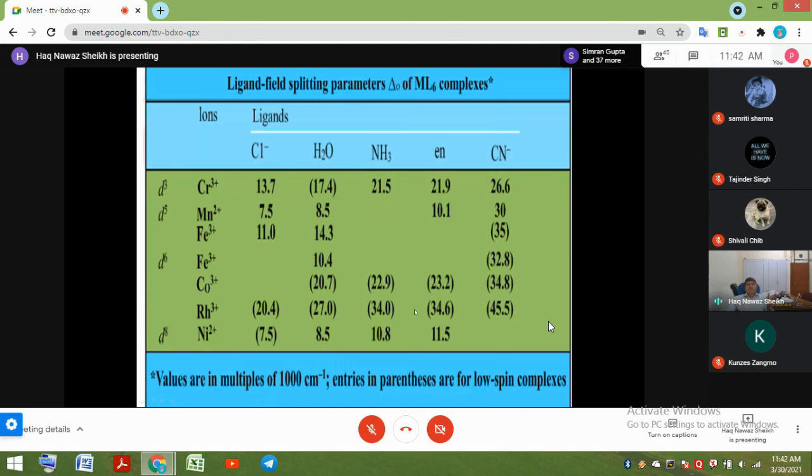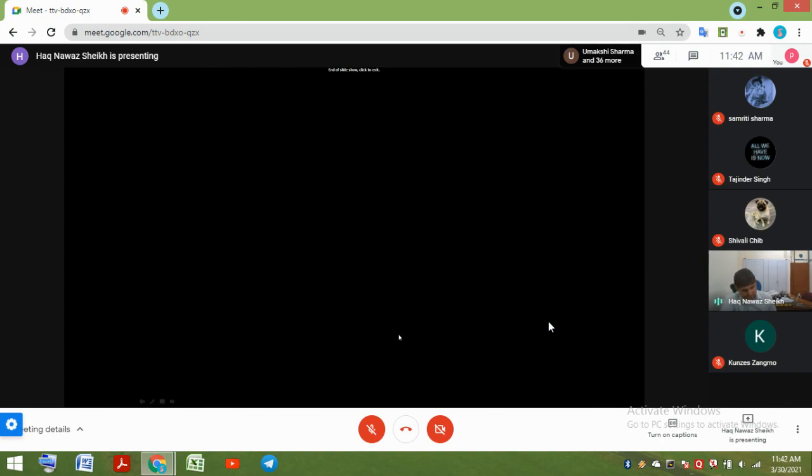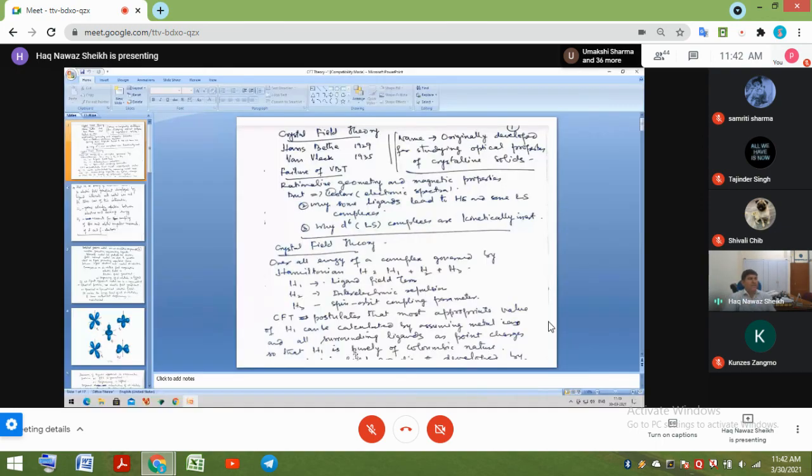So we see different metal ions in the same group, having the same oxidation state and same geometry, but the metal is from the 4d series. Similarly, for the ethylene diamine cobalt complex it is 23, and for rhodium it is 34. For cyanide it is 45. Look at nickel; it also has changing values. So that is all about the crystal field theory for the octahedral complexes. We will talk about its consequences tomorrow. What is the information that could be rationalized?